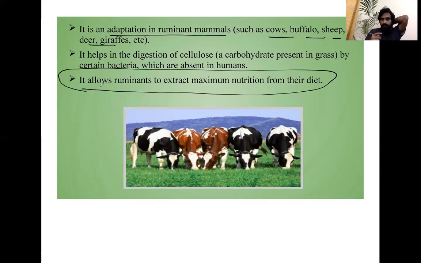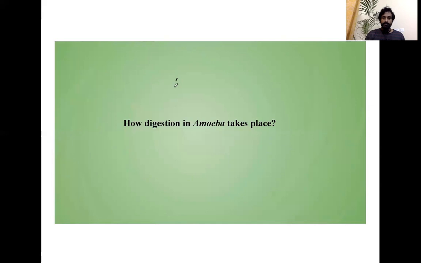So what happens? It goes to the rumen, and it goes back to the mouth, and then again the cow chews that food, and then again it goes to the rumen, and then the reticulum, and then the omasum and abomasum. So lots of processes are happening, and this leads to extraction of maximum nutrients. So the cow is extracting as much nutrient as possible from its diet. That is why they have this type of adaptation in ruminant mammals.